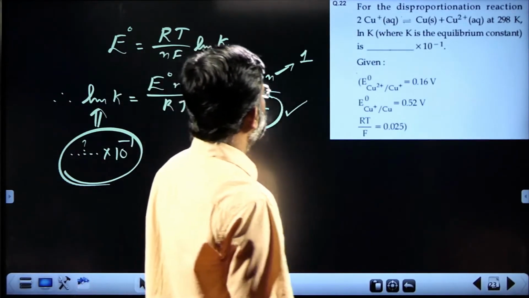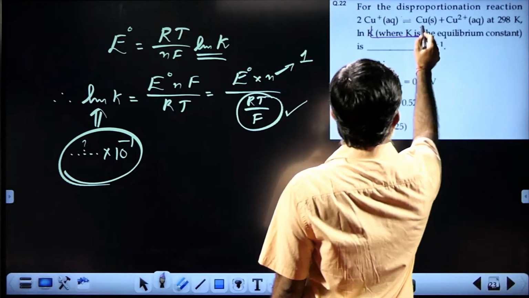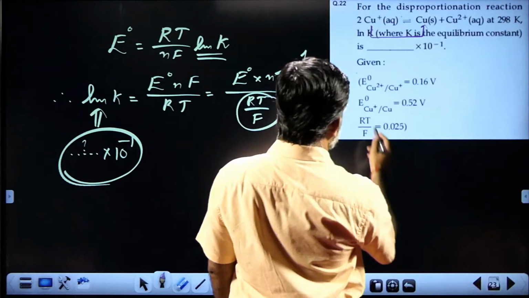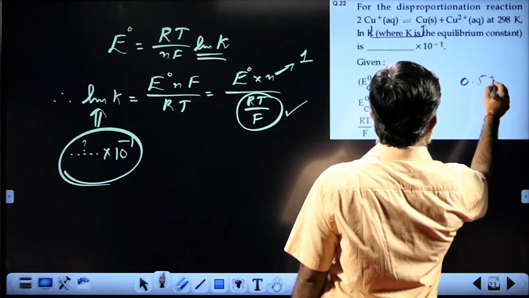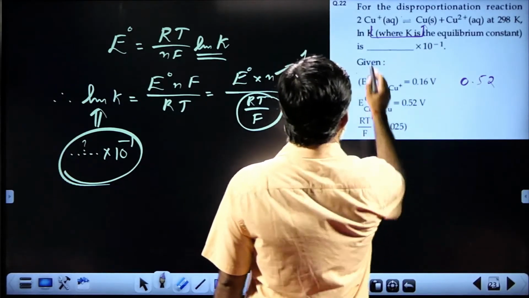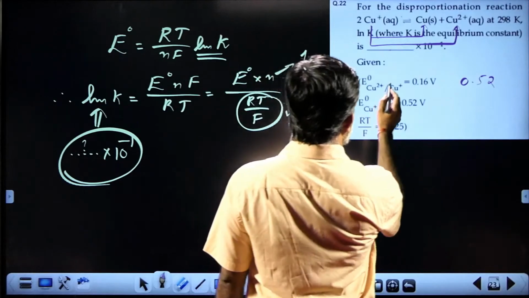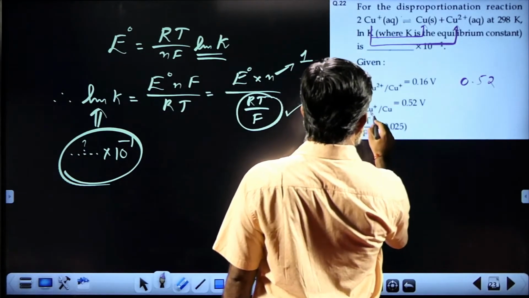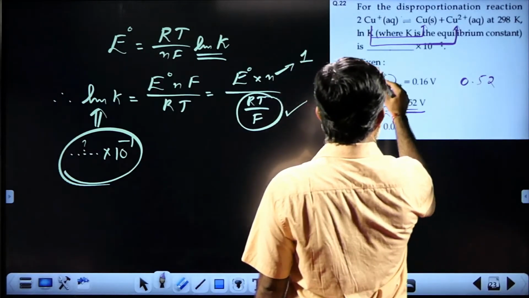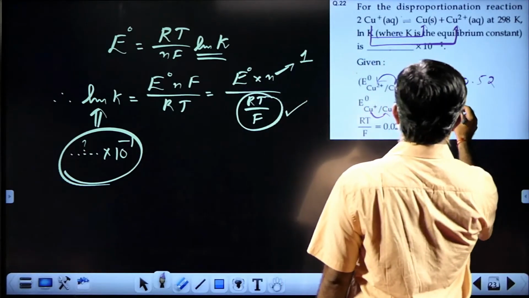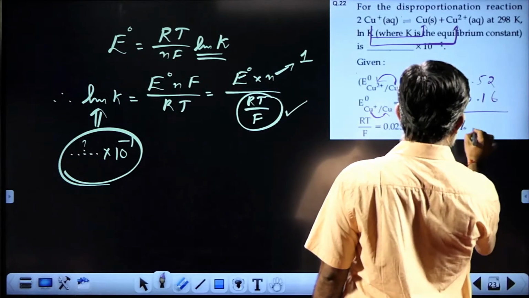You see, Cu+ becomes Cu, that is 0.52. Now, Cu+ becomes Cu2+. The potential is minus 0.16. This is the net potential E0.